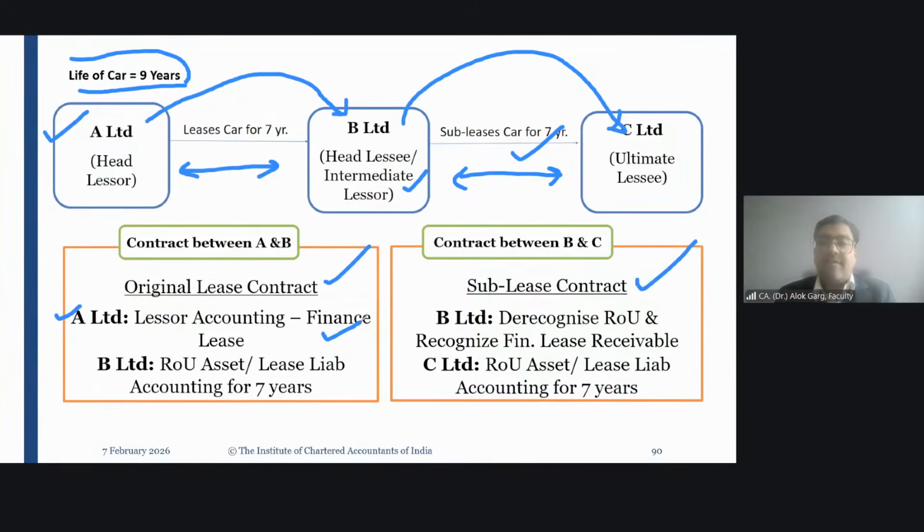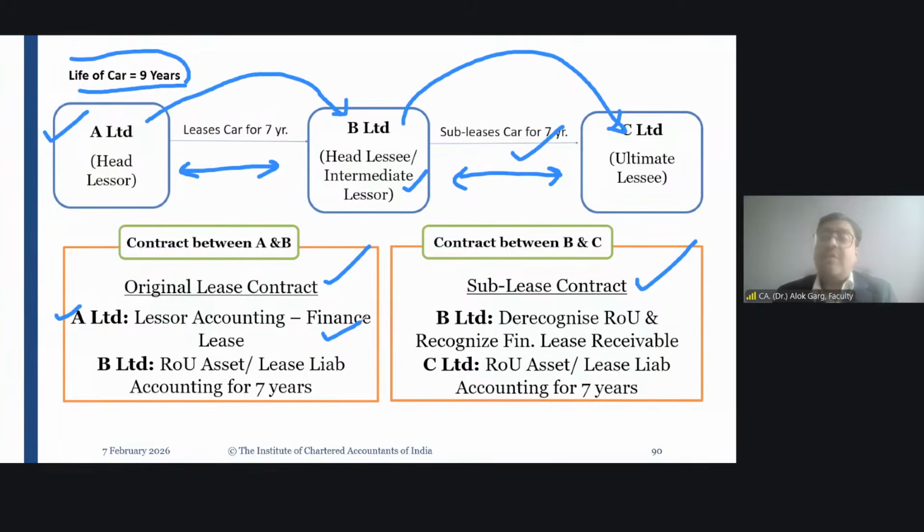What is B? In the contract of B and C, what is B's designation? Lessor. B is a lessor. You are absolutely right, Lavanya. B is a lessor. But is B an original lessor, or which kind of lessor? Intermediate lessor. B is an intermediate lessor.